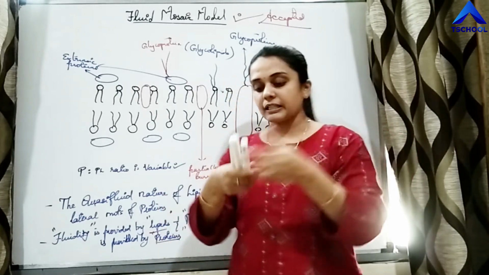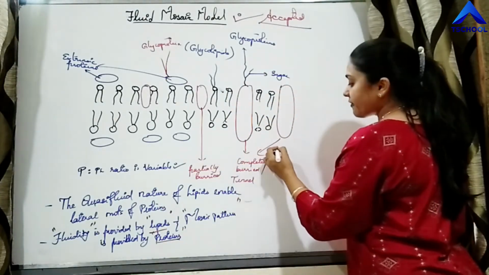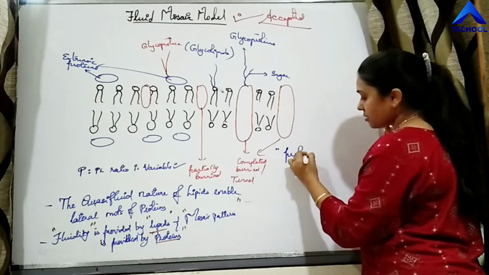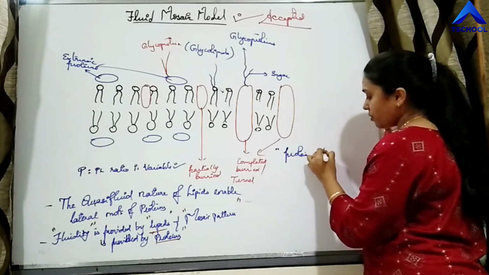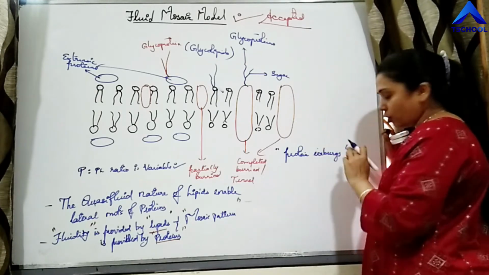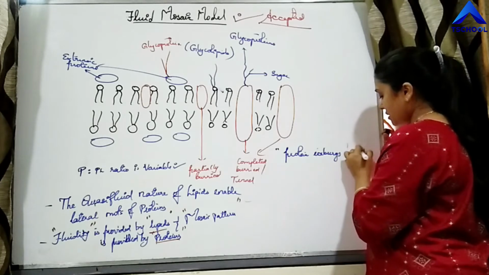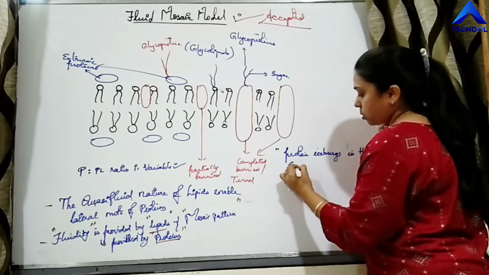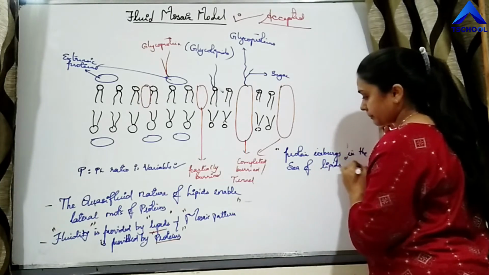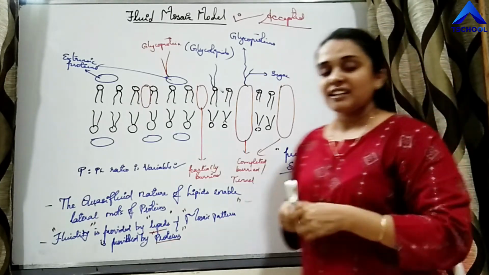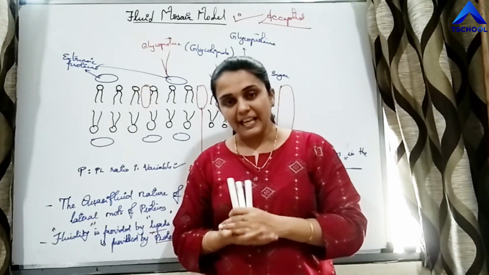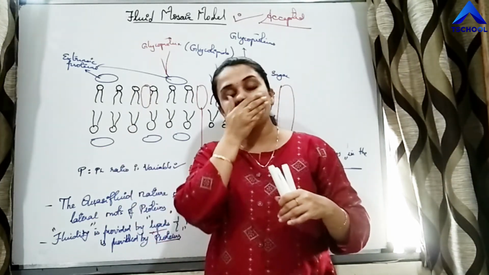So there is a phrase which is given for it, that is protein icebergs. And these protein icebergs are proteins in the sea of lipids, which means the fluid nature of plasma membrane is of lipids and proteins are present in the form of icebergs.